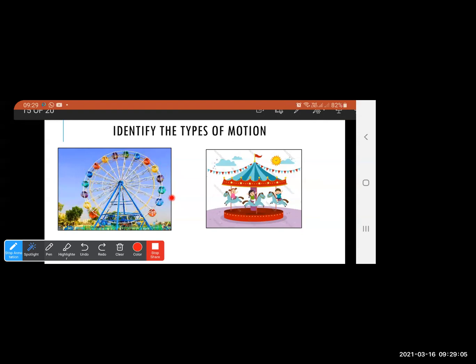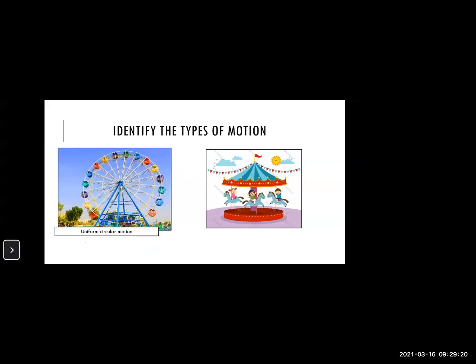But when it is going down, the speed somewhat increases. So here there is a change in the speed. That is why the merry-go-round is placed under uniform circular motion, and the giant wheel will be placed under non-uniform circular motion.